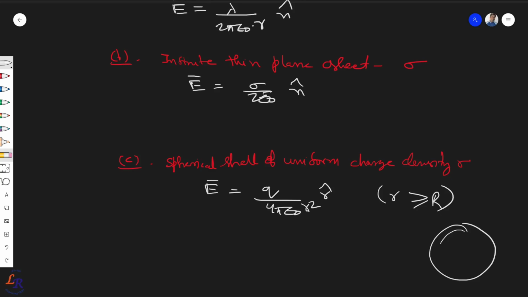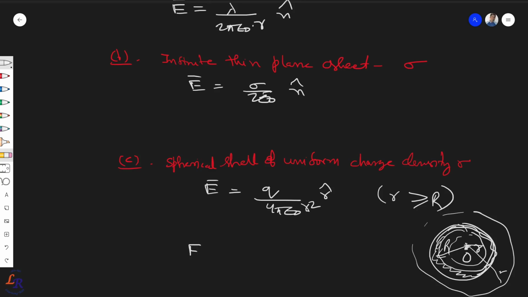This is your sphere of charge, this is your center, and it depends where you are taking your r, outside or inside, right? So it can be here, it can be here. This is your r dimension. So if r is 0, or if r is less than R. Okay, so those are the two cases which we have seen.